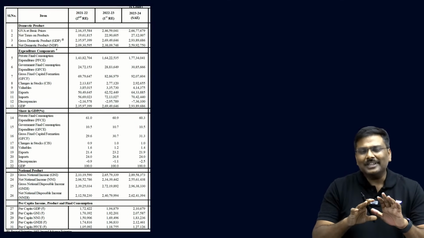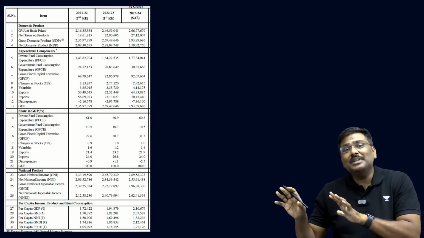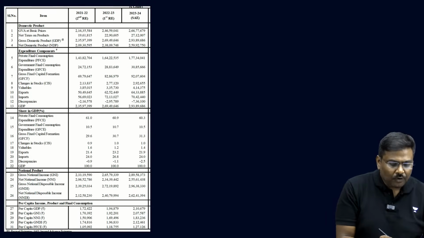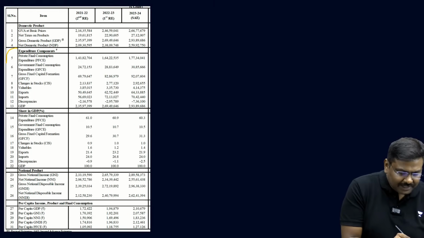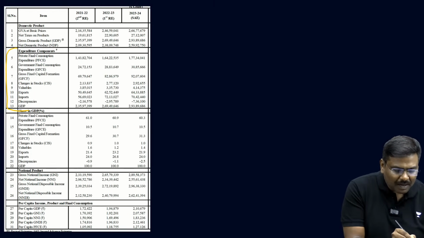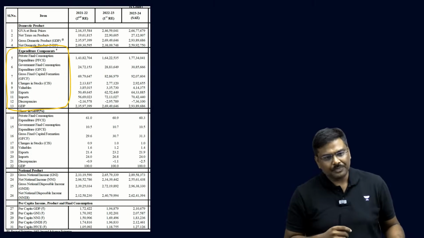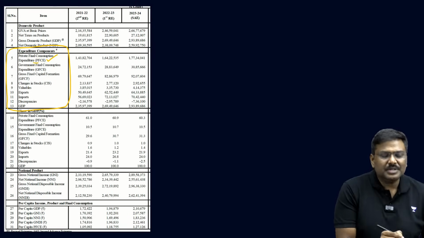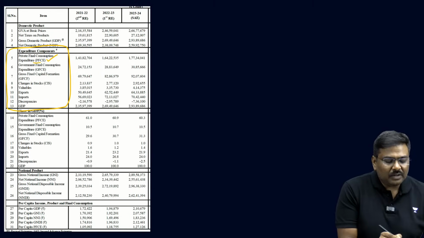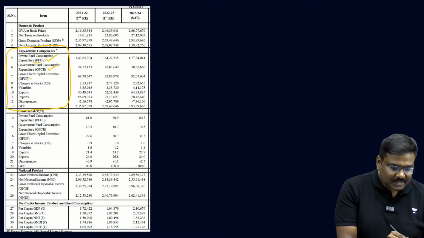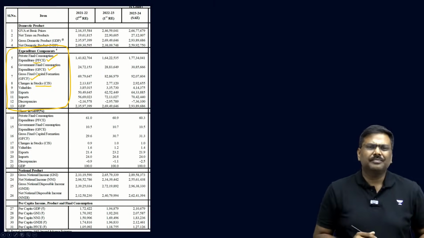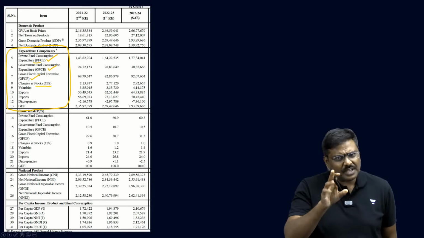Now, please do not start running away from these kinds of tables. Don't worry. I'll tell you what you need to observe. Please focus on the second part of the table, expenditure components. You will see that there is a PFCE, private final consumption expenditure. There is government final consumption expenditure. There is gross fixed capital formation. There is also change in stocks. There is a term called CIS, change in stocks.